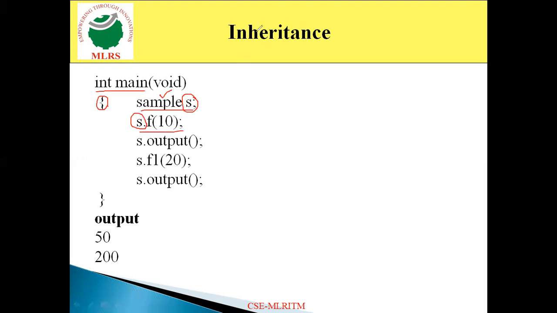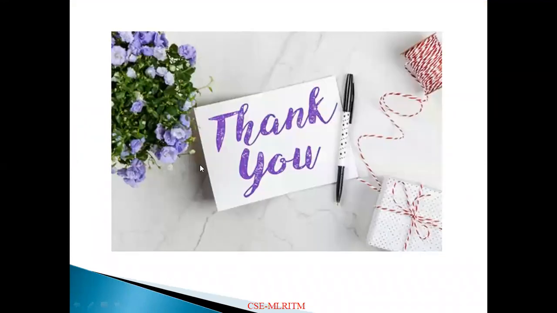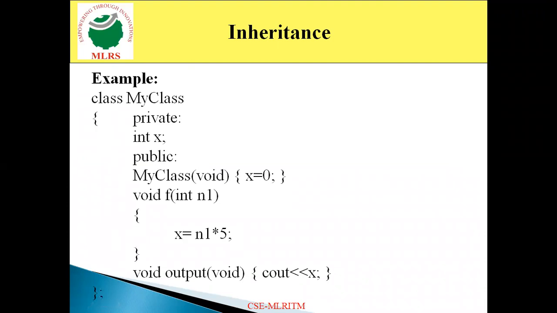So the s.f of n statement will make you execute the function f which is there in the base class, this one, f of 10. So that f of 10 function is going to execute this function, and the n1 value will be 10. So n1 into 5, that indicates 10 into 5, that is nothing but 50. So that result value will be stored in the x variable. So 10 into 5, 50 will be stored in x. So x value is 50.